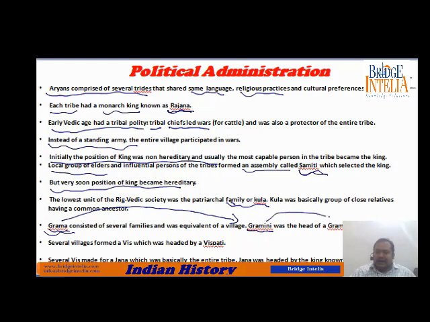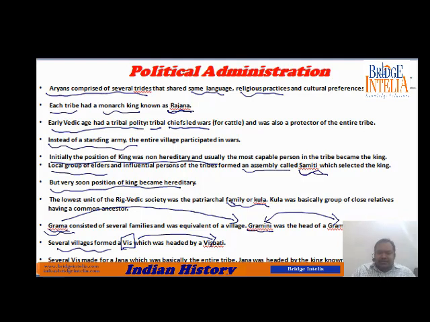Each gram had its own head, known as gramini. So gramini was the head of a gram, of a village. Now, several villages formed a unit known as vish, somewhat like a small city or a district. This vish was headed by a post known as Vispati.